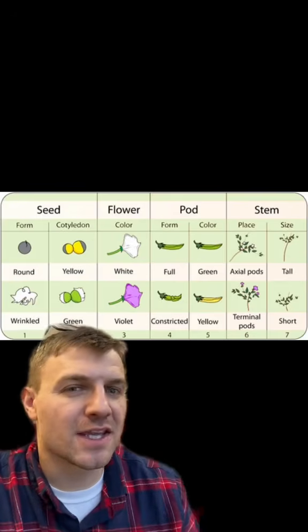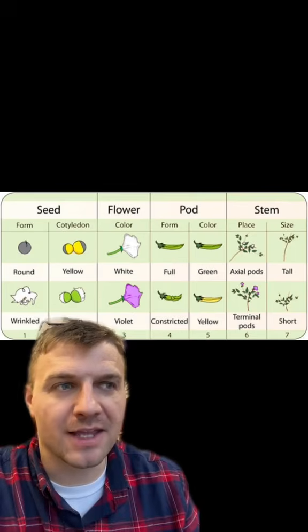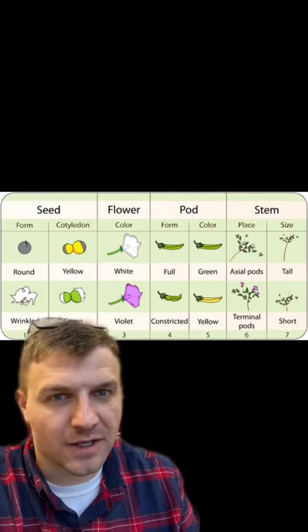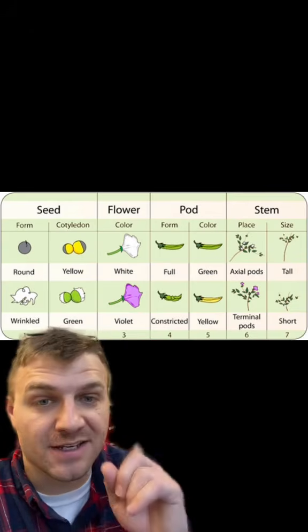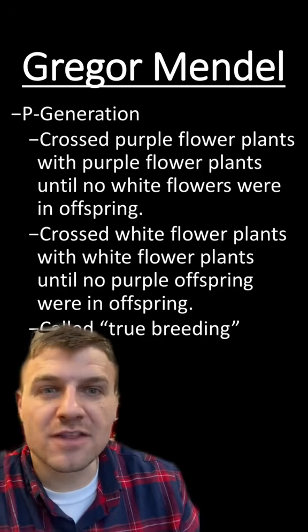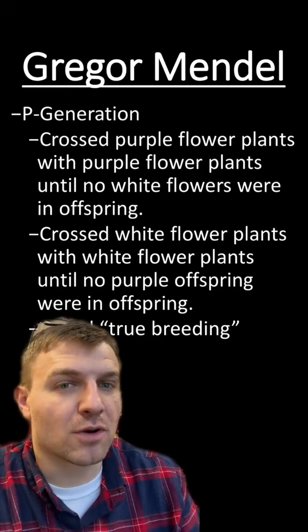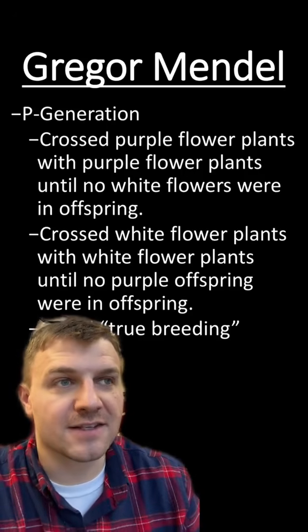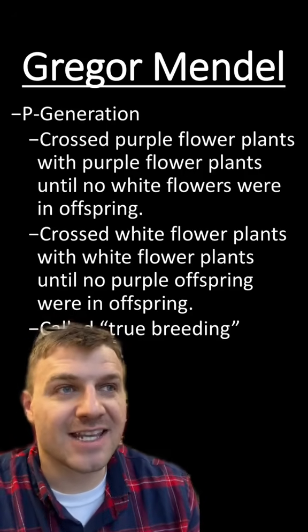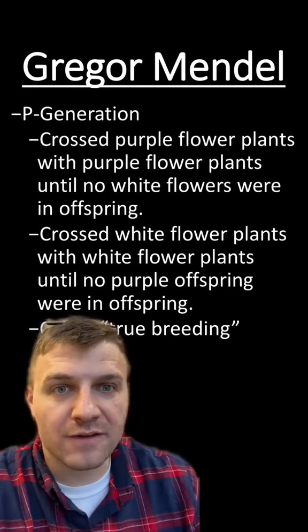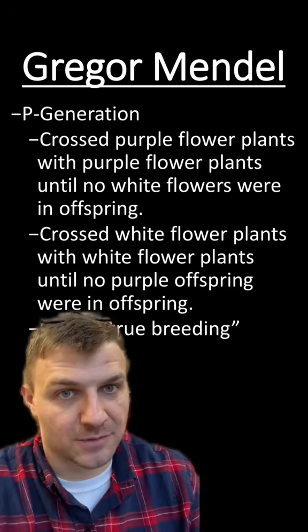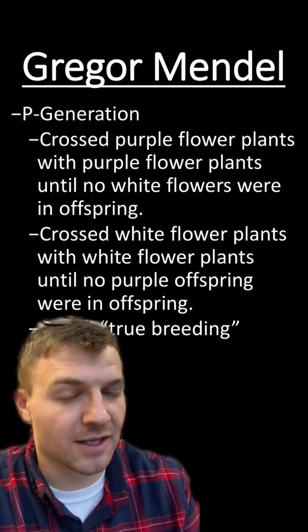In his experiments, he looked at the different traits of pea plants and how they are passed from parent to offspring. You can see some of the different types of traits that he was looking for in these pea plants in this illustration. Now, to start off in the pea generation, he kept on crossing purple flower plants with purple flower plants until there were no white offspring. And he did the same for white flower plants. He kept on crossing white flower pea plants with white flower pea plants until there were no purple offspring. He called these true breeding plants.